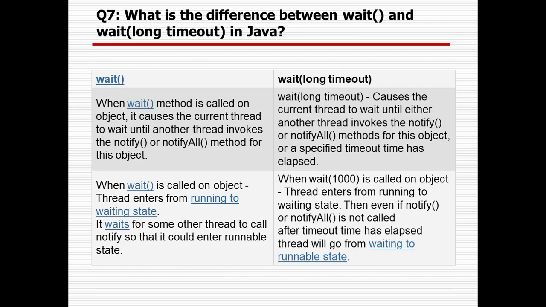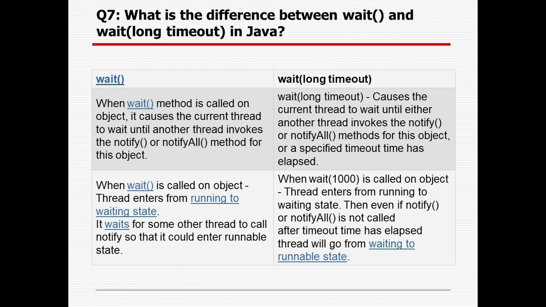What is the difference between normal wait and wait with some timeout given? When the wait method is called on an object, it causes the current thread to wait until another thread invokes the notify method for the object. And for the timeout, whenever we give some timeout, it causes the current thread to wait until either another thread invokes the notify all method for this object or the specified timeout elapses. Whenever using the wait method, in case it is not invoking the notify method, it will still be in the waiting state. It will still wait for some time.